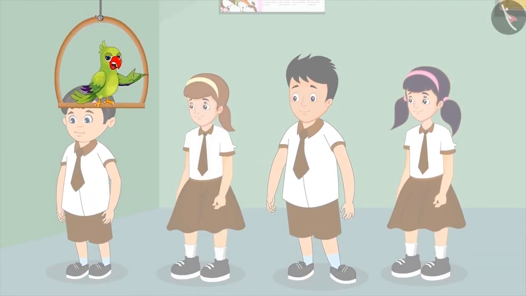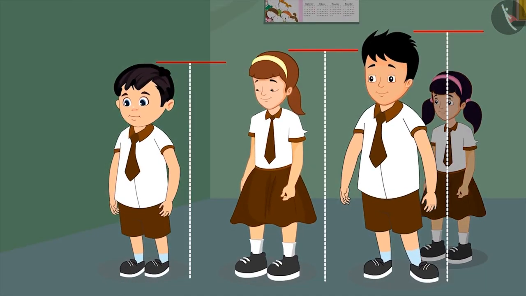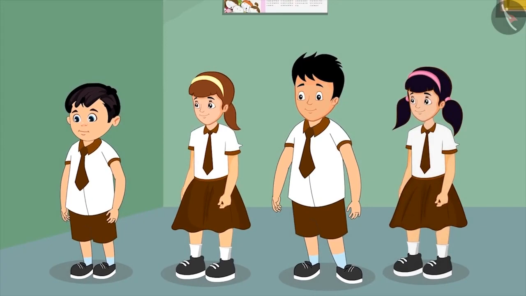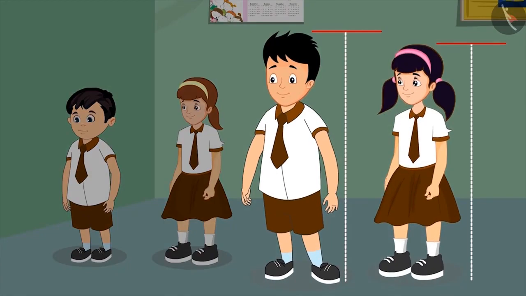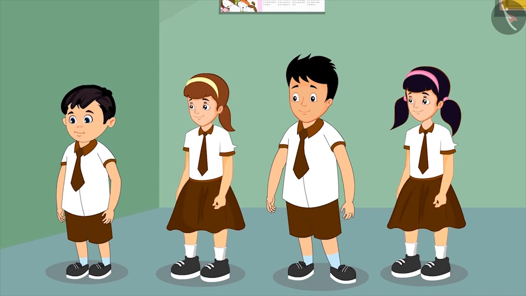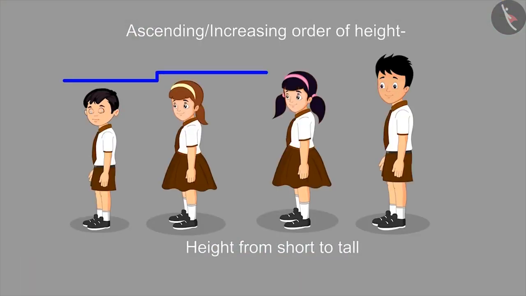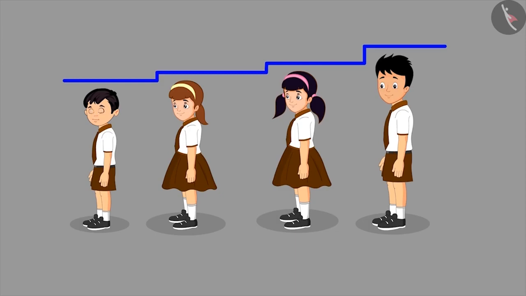So children, while making the order, Sonu saw that he was taller than the children standing in front, but he did not see whether the children who were not standing in the line are shorter in height than Sonu, and hence he made this mistake. Finally, Chotu and 3 of his friends stood in the correct increasing order of their height, that is, from short to tall.